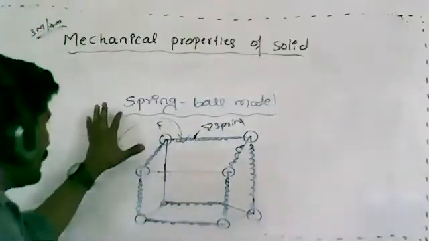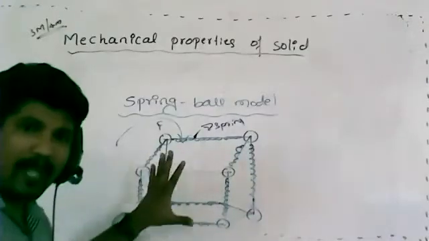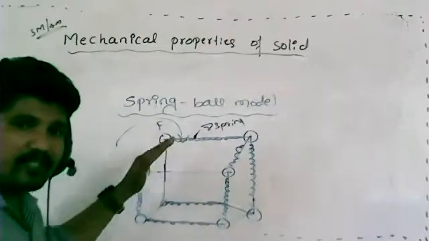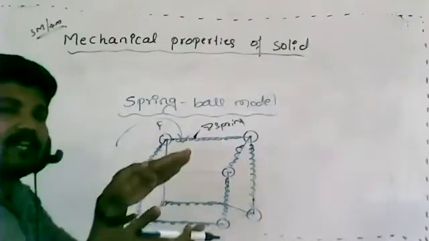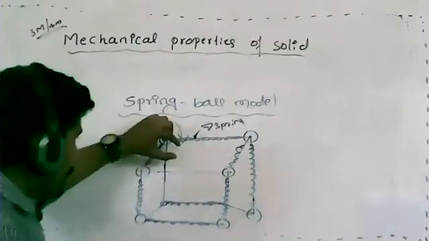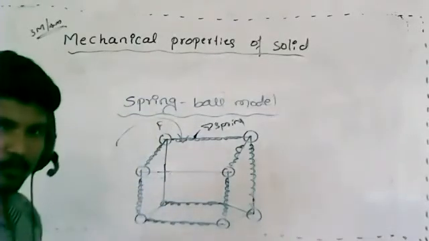Now remember, students, once I apply a force on this spring ball model, what will happen to this model? Yes, it will start to compress. It means immediately its shape as well as size will change. Hope you understood.